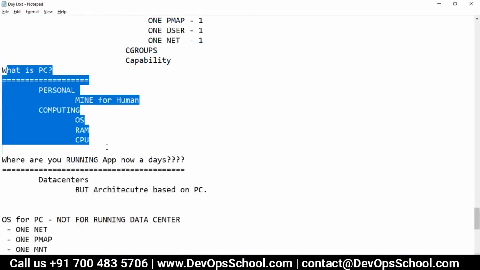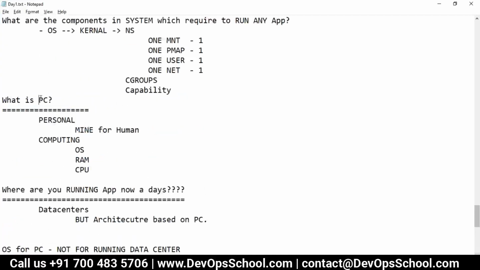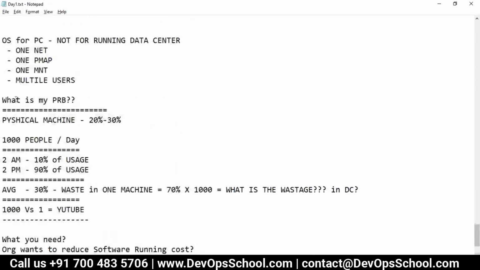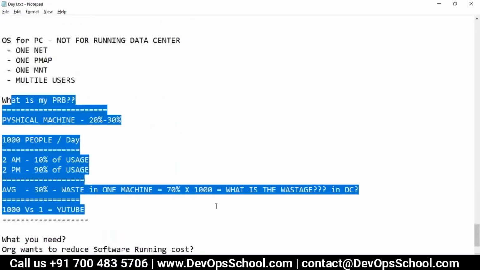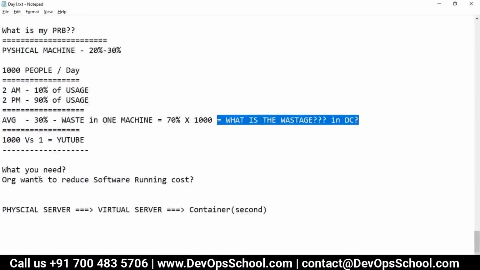Then we discussed the PC concept and its drawbacks. The PC company says, I created the operating system for humans, not for running a data center. But if I look at the data center, there's huge wastage, and we calculated the wastage: 70% wastage multiplied by 1,000 machines, virtual or physical, is too much wastage. So what we want is to reduce the cost of running software.